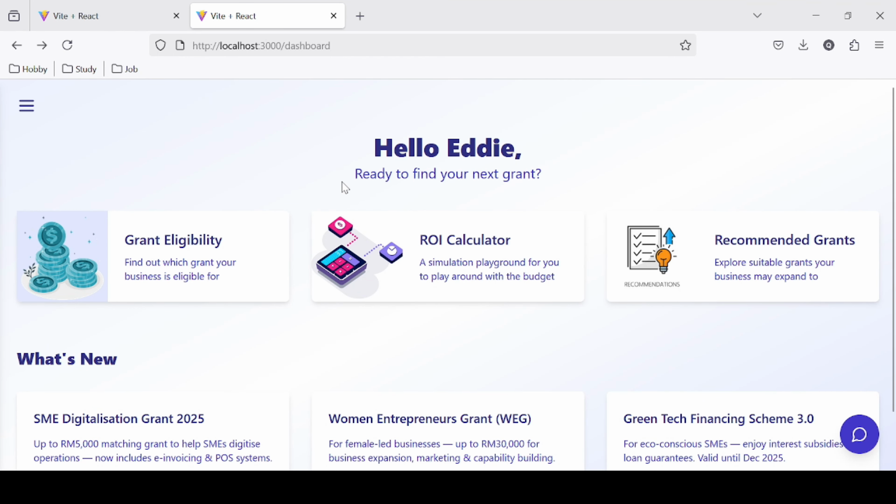Hi judges, our team is trying to solve the problem statement, which is entrepreneurs face confusion while applying for licenses or finding suitable government grants due to scattered and complex information.